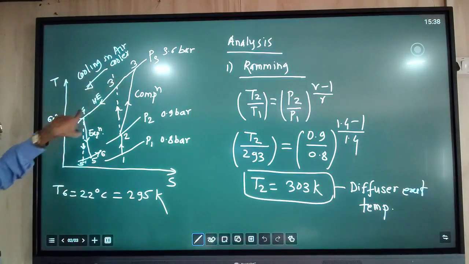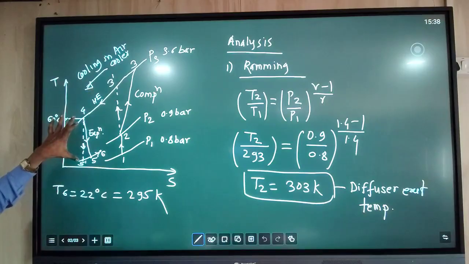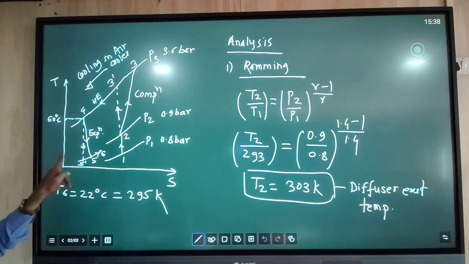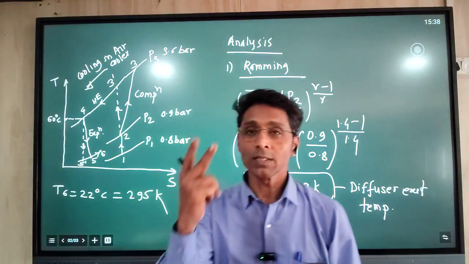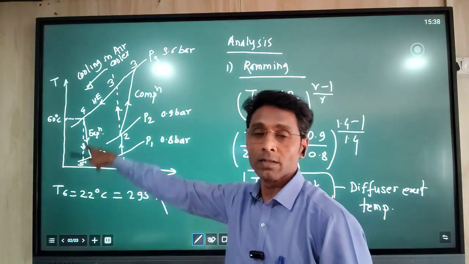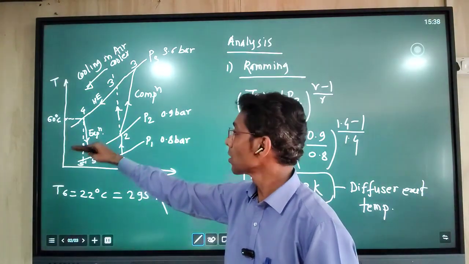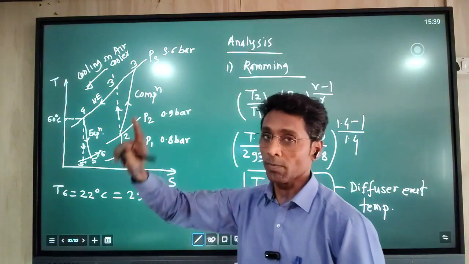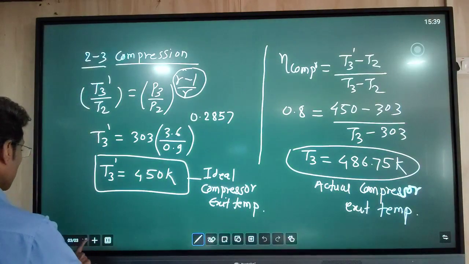So now we can go directly. 3 and 4 we know, and we have to find 5 because 6 is given. How to find 5? For that, this is the expansion process. For the expansion process we have to use 2 formulas. One is the temperature drop, because in the turbine expansion process a temperature drop takes place. So the temperature ratio, pressure ratio relation, and the efficiency of the turbine formula. By using these 2 formulae, we can proceed to the next step.